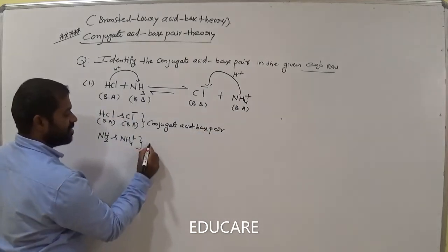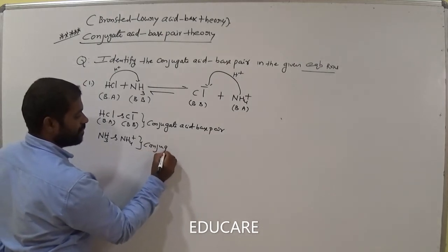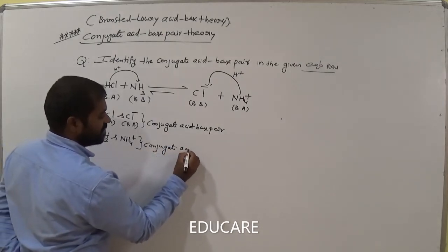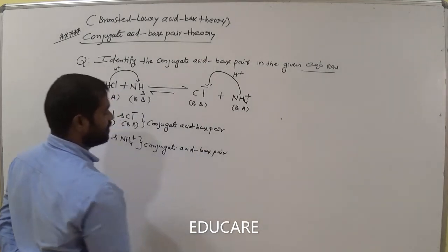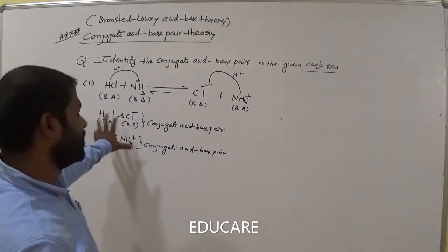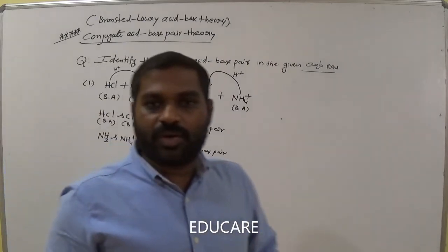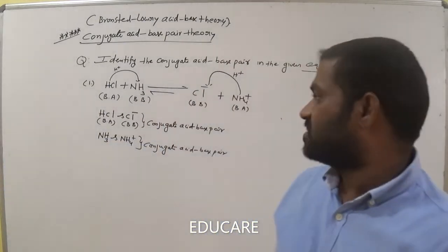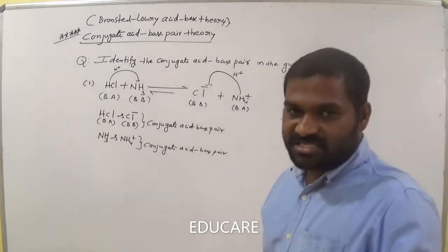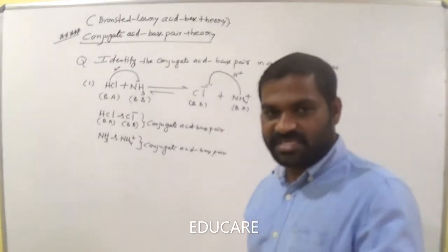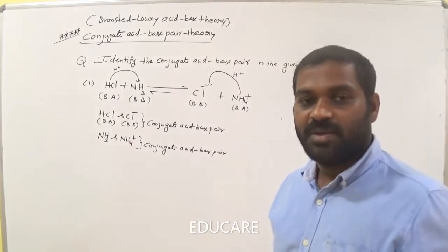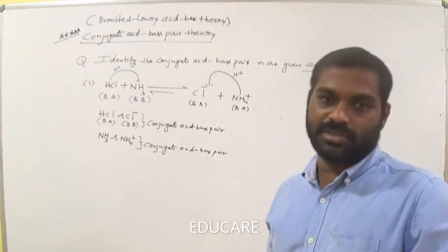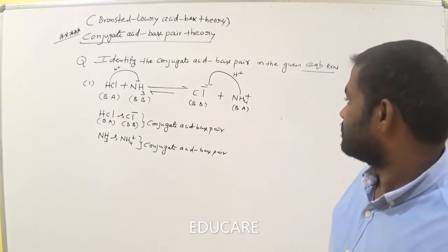This is also a conjugate acid base pair in the above example. Simple. If an acid and base differ by a single proton, then we call it a conjugate acid base pair. Okay. So Bronsted acid means proton donor, Bronsted base means proton acceptor. Okay. So Bronsted acid must have a proton, Bronsted base means can accept the proton. Remember this.